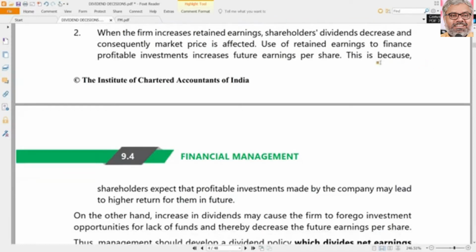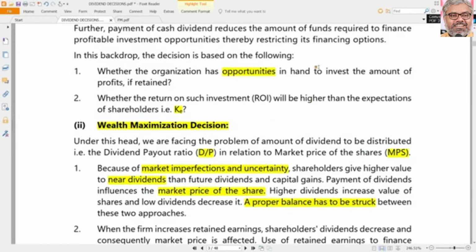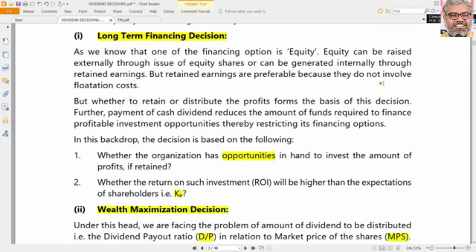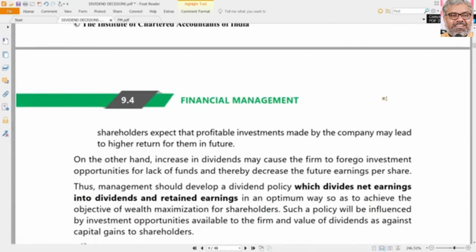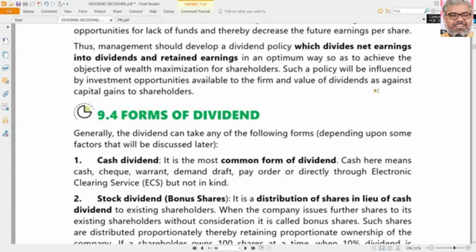Of course, the core point is the question of whether dividend policy has an impact on market price or not. If we say yes, then only this point is valid. If Modigliani Miller would see this second point, they say no, this is not correct. So that is a different story. That is an exception. Leave it aside. But usually dividend policy decisions are definitely part of the long-term financing decision making of the organization, and also they will impact the wealth maximization objective of the organization. That's it. That is the significance of dividend policy in general, we can say.